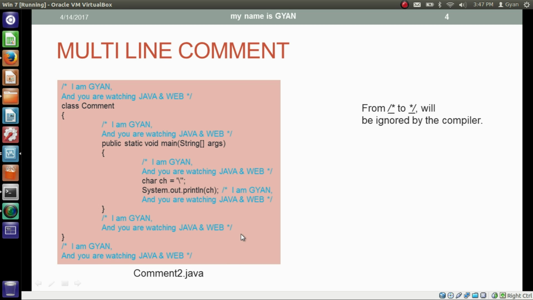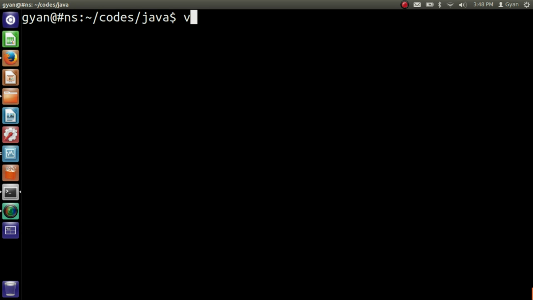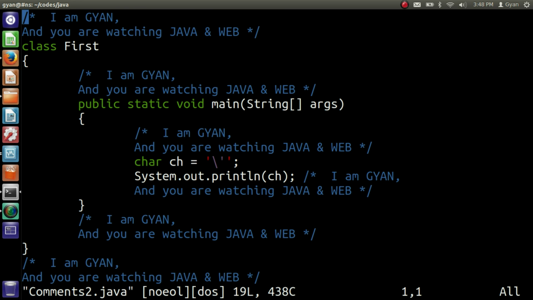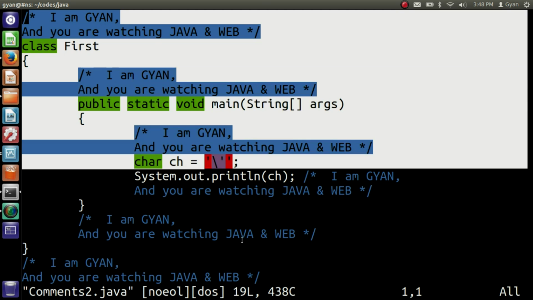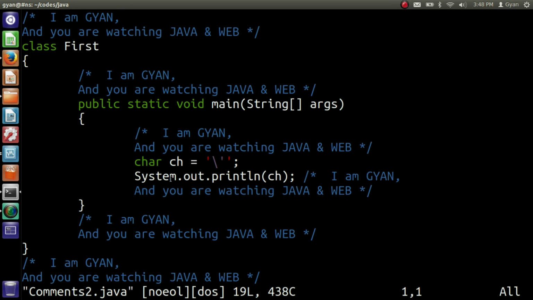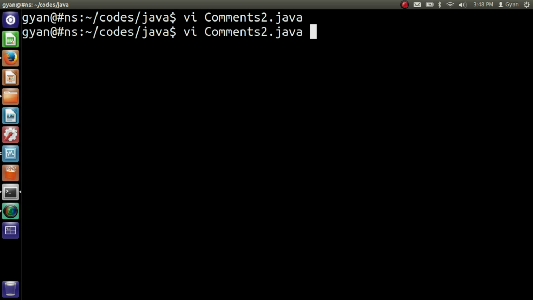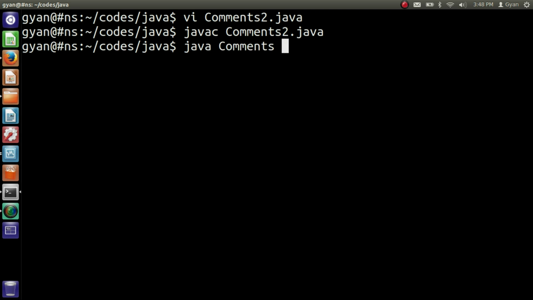Let's apply this multi-line comment in a Java program. Open comments2.java. This is the program. We have used various multi-line comments here. If you try to execute it, the compiler will ignore all these blue colored comments and will print the single quote, since we are printing the single quote. Let's save and execute this code. javac comments2.java compiles fine, then run it, java comments. It runs fine, printing a single quote.